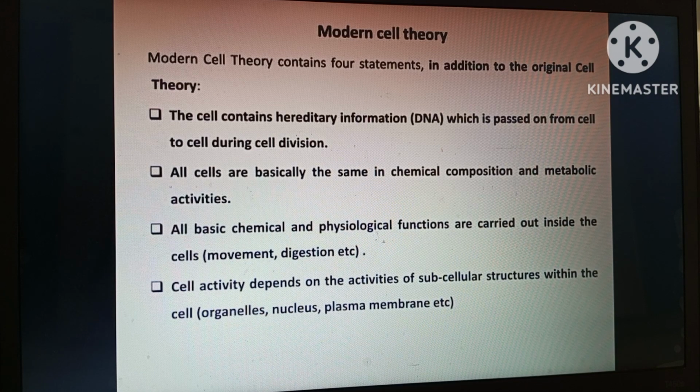All basic chemical and physiological functions are carried out inside the cells. For example, movement and digestion are similar. Cell activity depends on the activity of subcellular structures. You know that within the cell various types of organelles and other structures are present which perform their own function, for example plasma membrane, mitochondria, nucleus, Golgi complex, dictyosomes, etc.